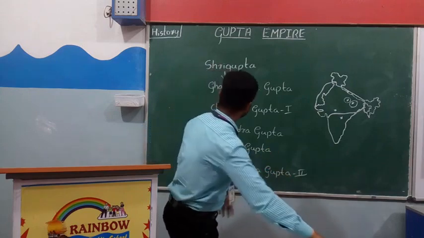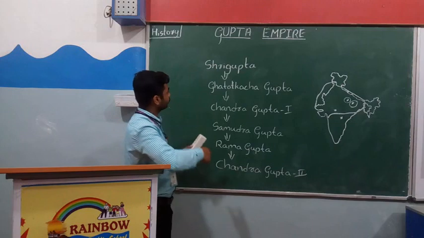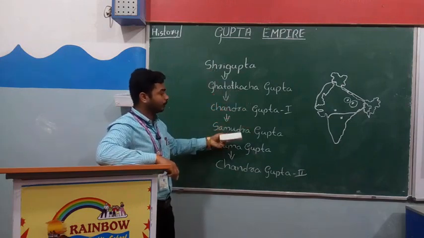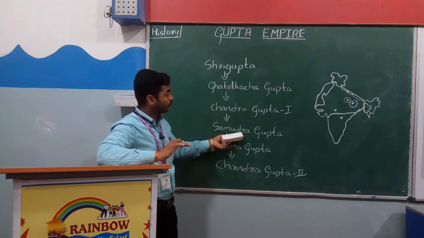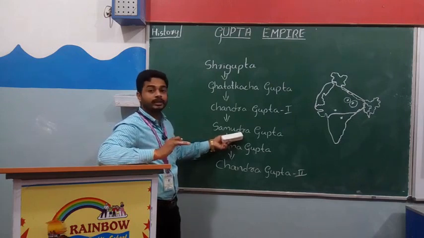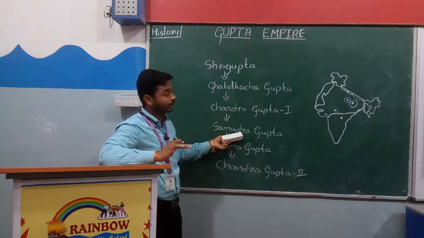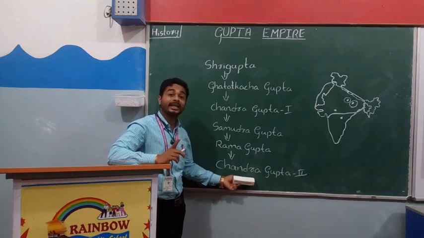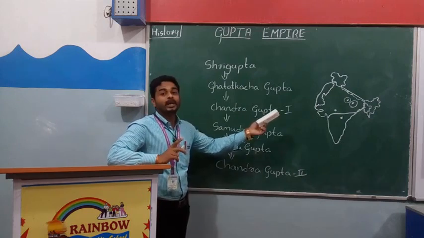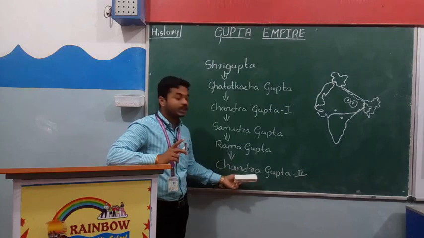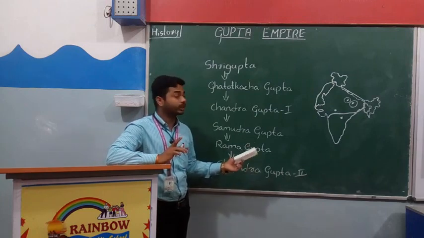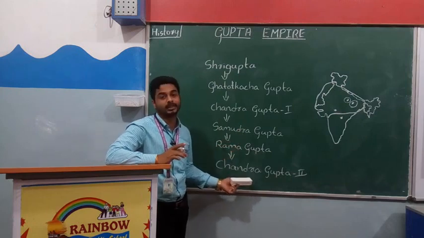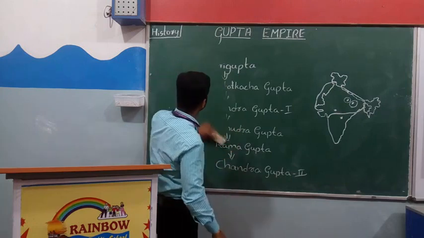I will rub down now. I hope you have written. First Sri Gupta, then Ghatotkacha Gupta, then Chandragupta I, then Samudragupta, who was the famous king, the greatest king of the Gupta Empire. After Ramagupta came Chandragupta II, the second greatest king of the Gupta Empire. So let us learn the achievements of Chandragupta II. Let me rub now.